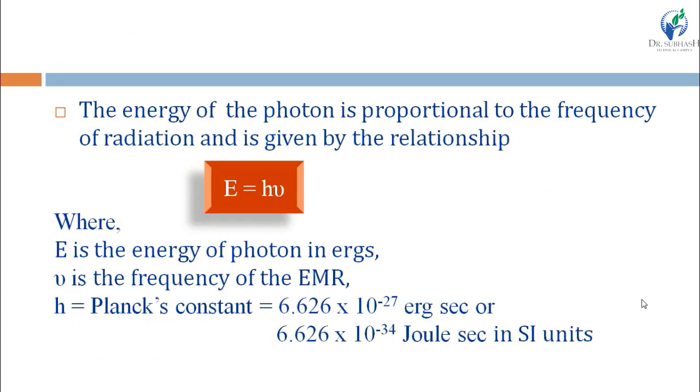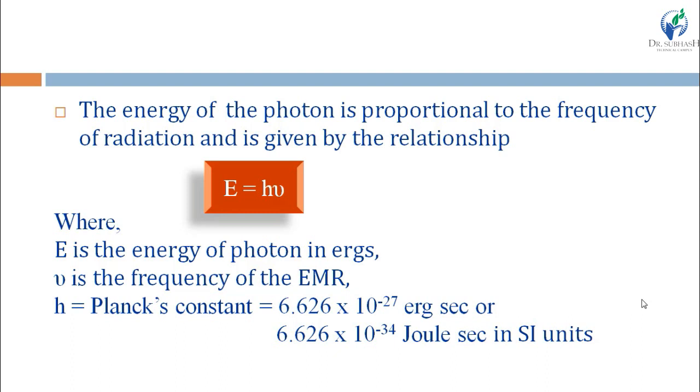The energy of the photon is proportional to the frequency of radiation, because frequency is dependent on the energy, means energy and frequency both are proportional to each other, and to remove the proportionality sign, the Planck constant is inserted.